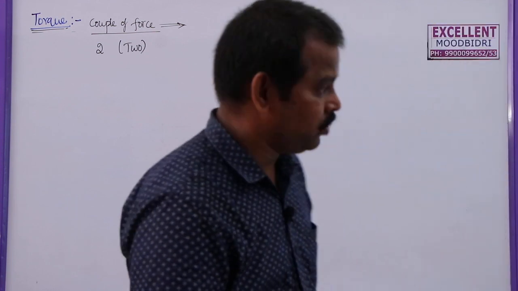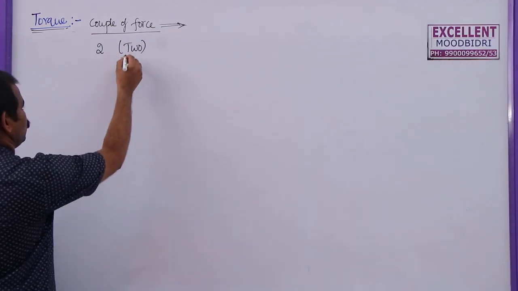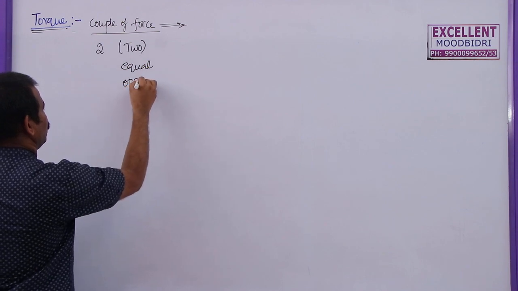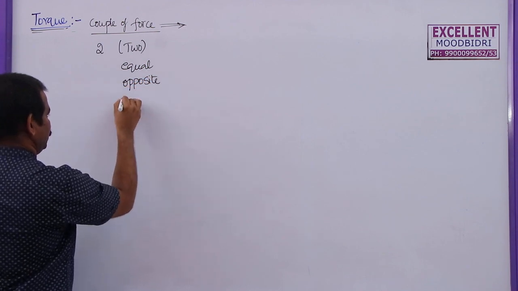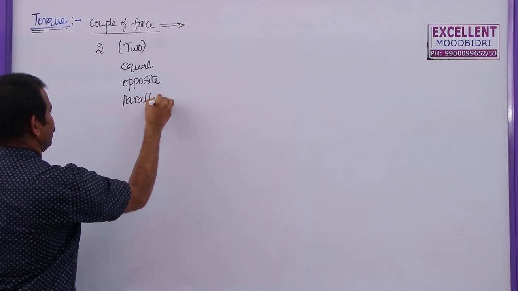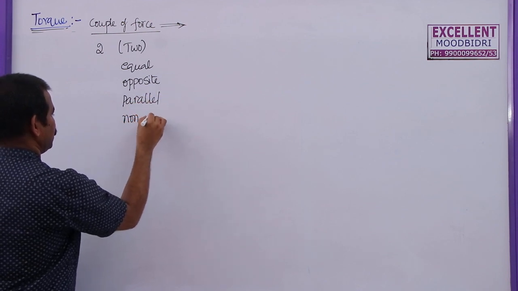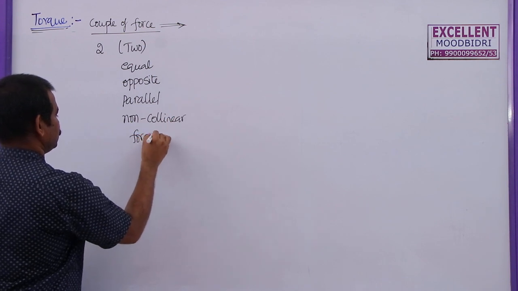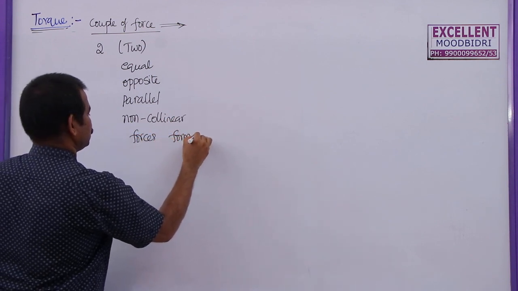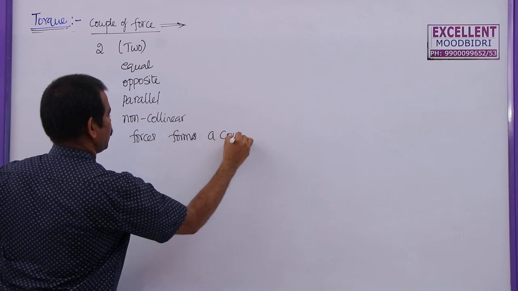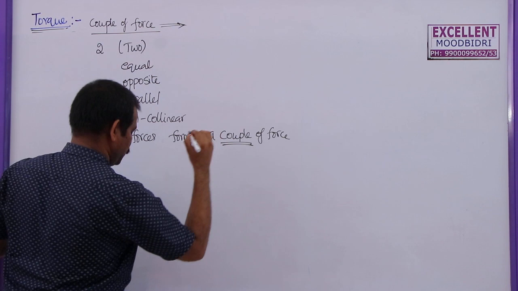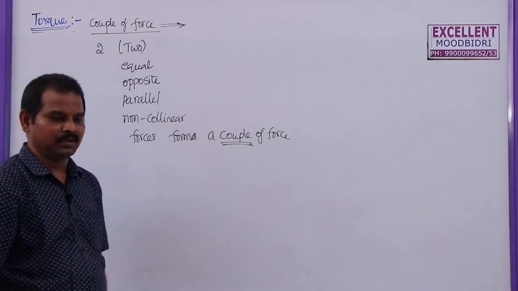So here I am going to write: couple of force means two equal, opposite, parallel, non-collinear forces forms a couple of force, or simply couple. So I gave some examples here.